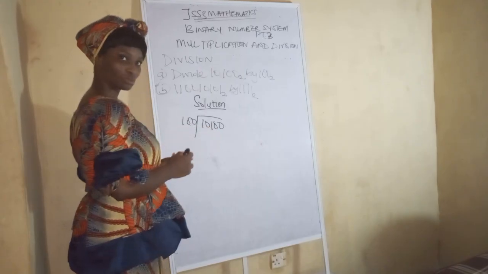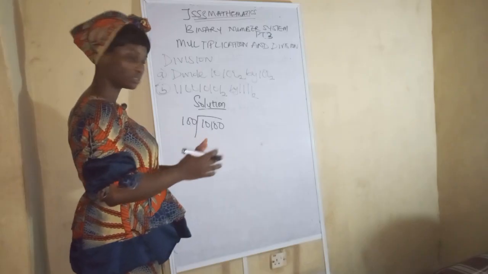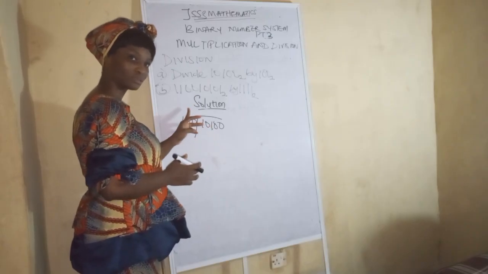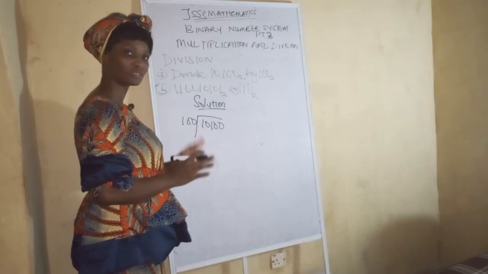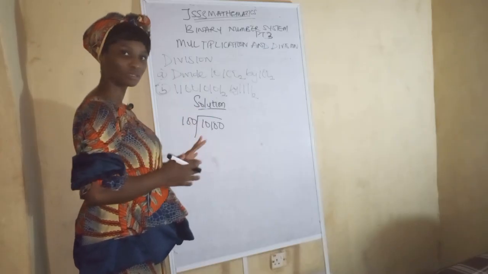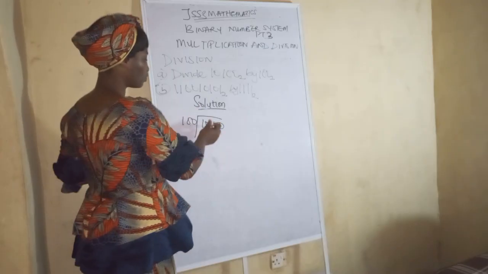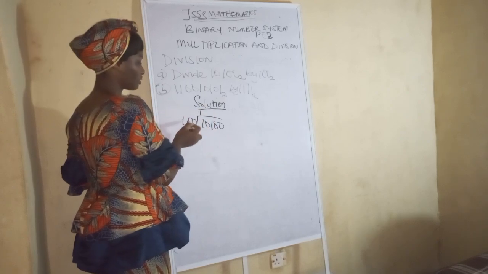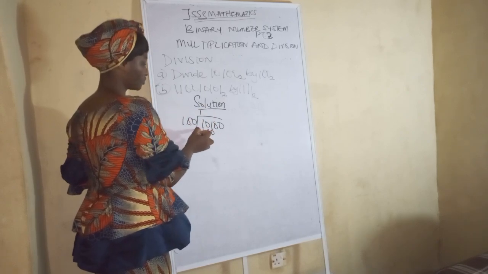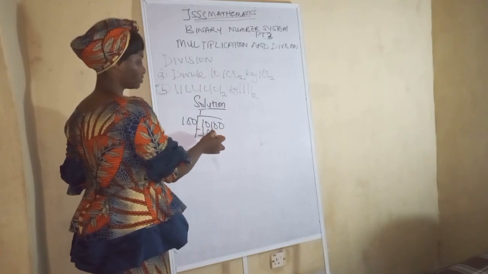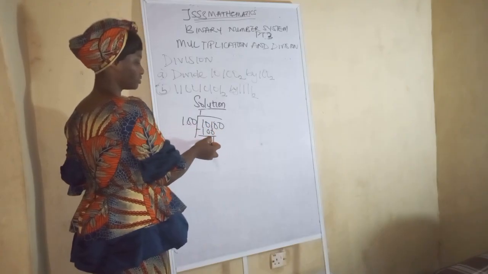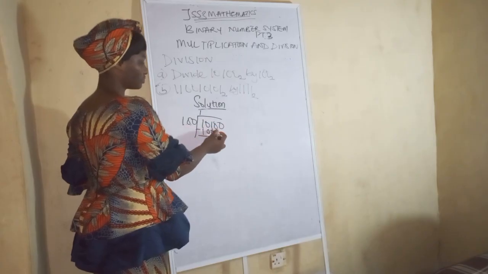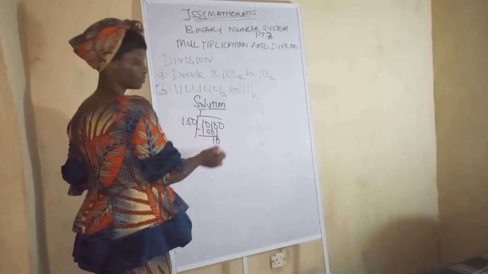If it goes, it will be 1. If 111 divided by 100 is possible, it is 1. If it is not possible, just put a 0. There's nothing like 2 or 3. So 111 can divide 100, and you just put your 1. 1 times 100 is 100. Let's subtract it. 1 minus 0 is 1, 0 minus 0 is 0, 1 minus 1 is 0. You don't need to put the 0. Bring this 0 down here. Do you get this now?